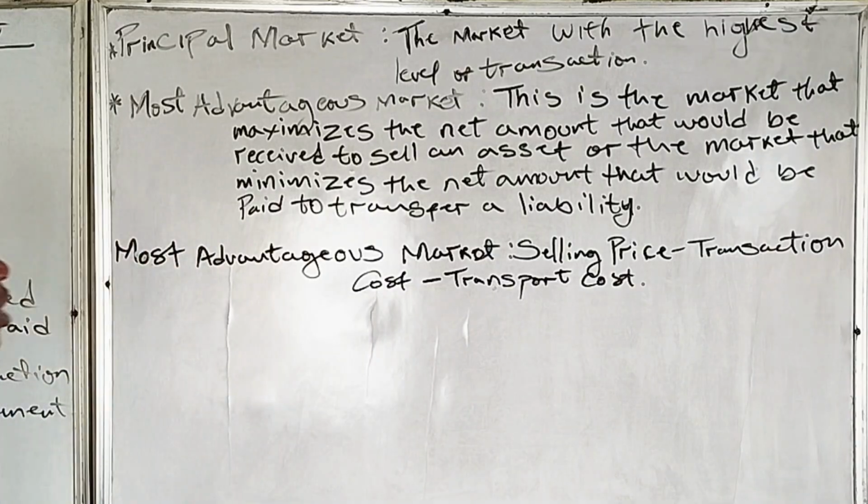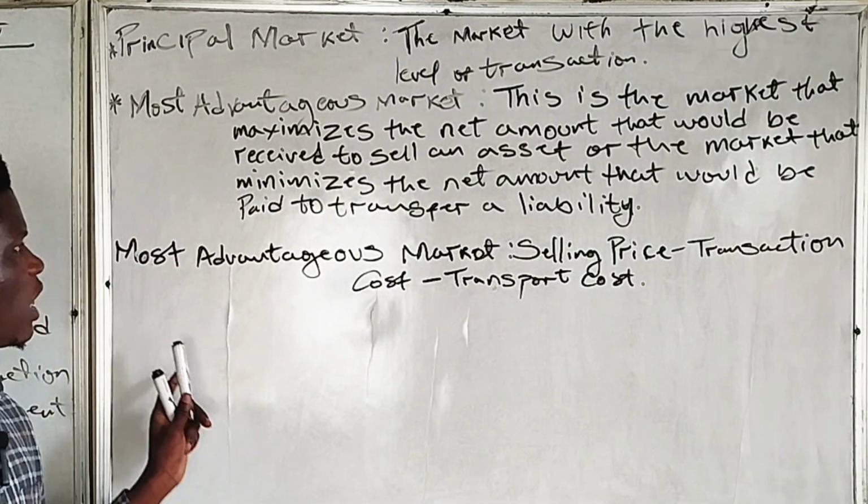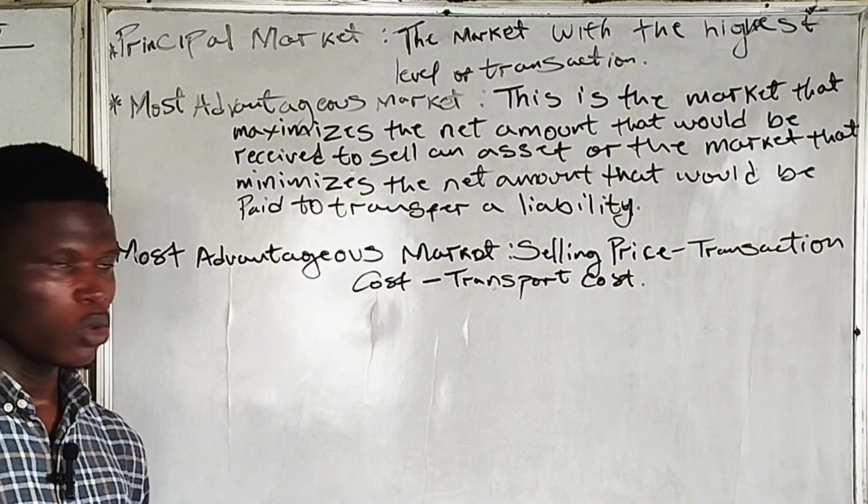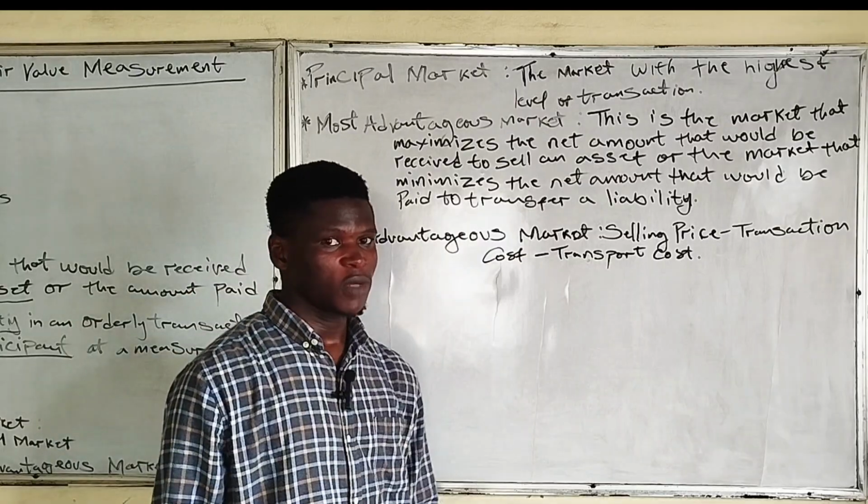So to get the most advantageous market, we'll have the selling price minus transaction cost minus transport cost. That's for the most advantageous market.